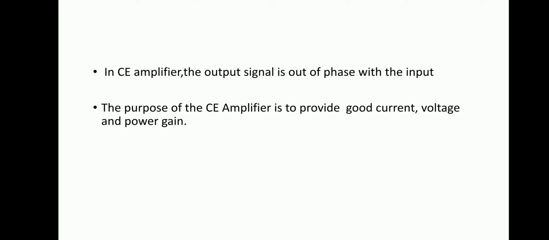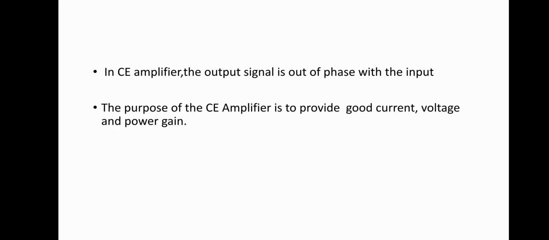That means the input junction should be forward biased and the output junction should be reverse biased. That is the first condition: throughout the complete input signal, the transistor should be in the active region.